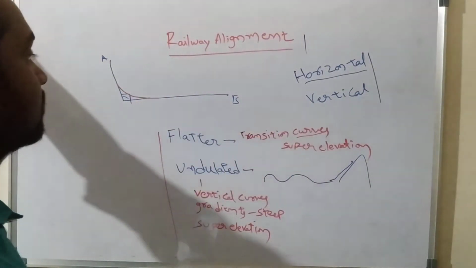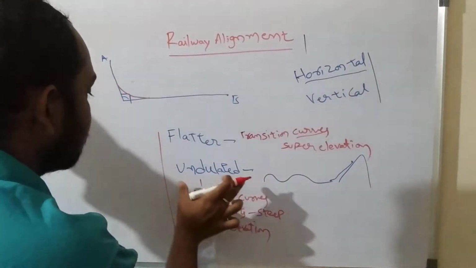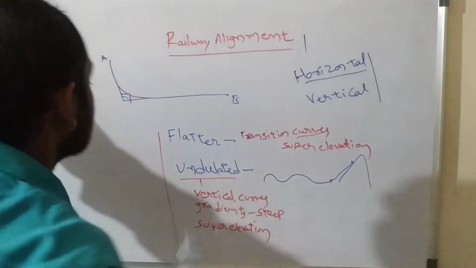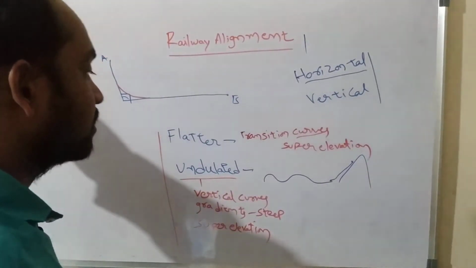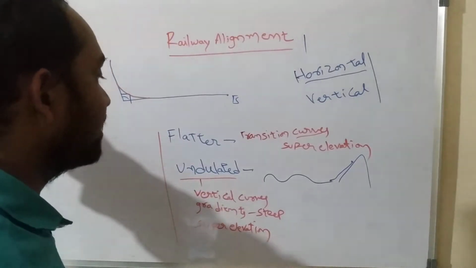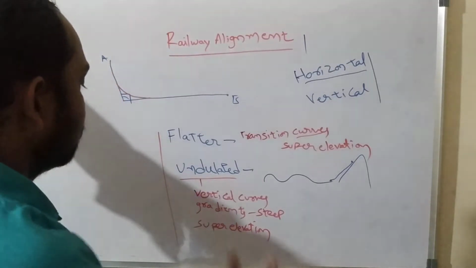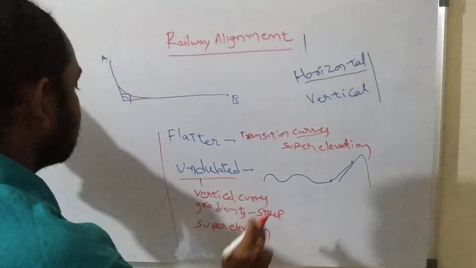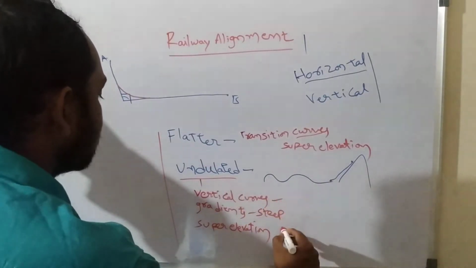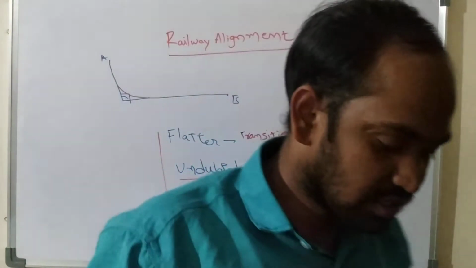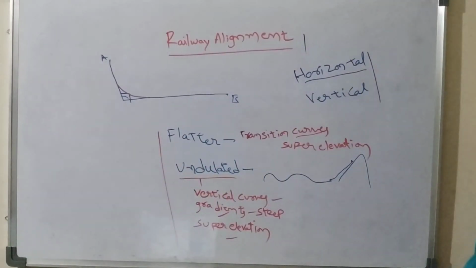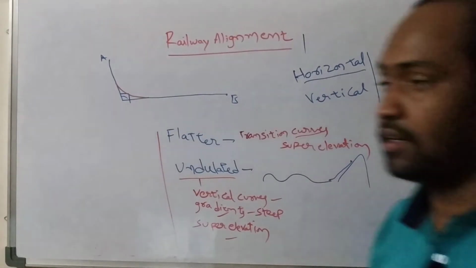And in case of vertical alignment, the ground should be undulated. It means when the ground is having some undulations, or when the railway line is to be made within hilly areas and mountains, understand? We can provide vertical alignment. In that case, the vertical curves will be there, gradient will be there, and super elevation will be there. Understand? So these are all the various components of different types of railway alignments. Understand?